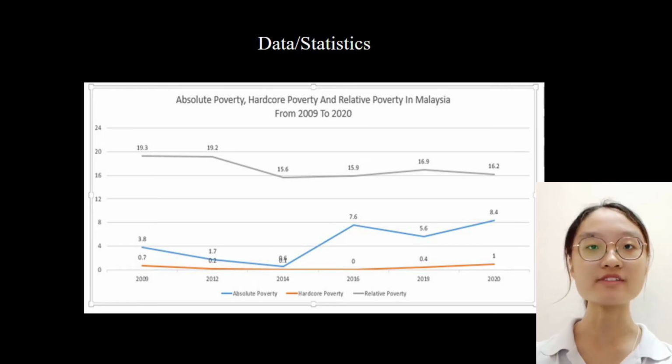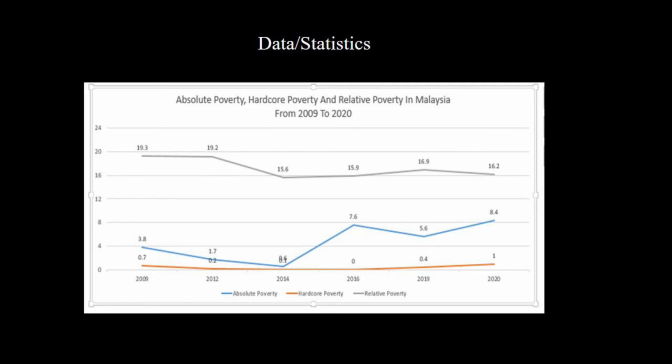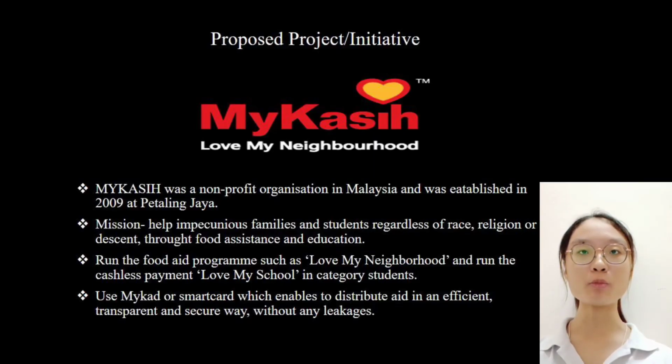For hardcore poverty, the rate in 2014 was recorded at only 0.1% and in the year 2020, the rate rose to 1% at its peak point. Relative poverty in the year 2014 declined to 15.6% and in the year 2009 recorded the highest rate at 19.3%. The following slide is the proposed project that we found named MyKasih.